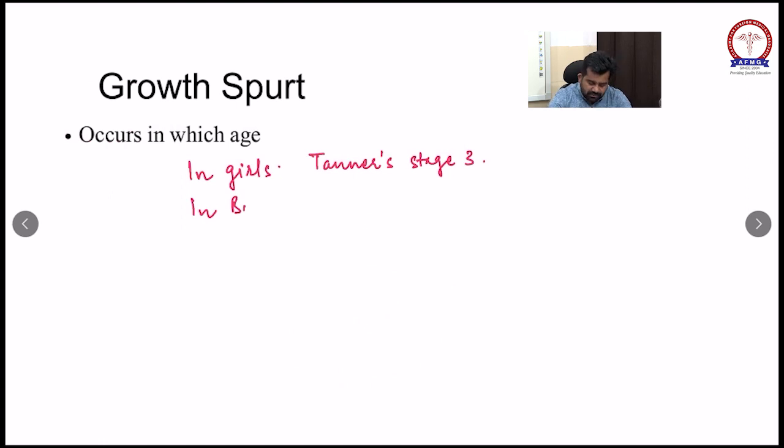So what is the cause of gynecomastia in an adolescent male? The reason is a transient imbalance between estrogen and androgen.